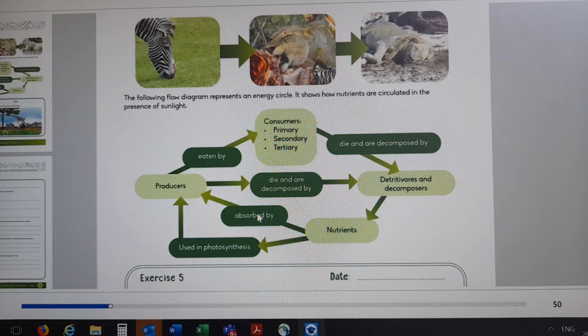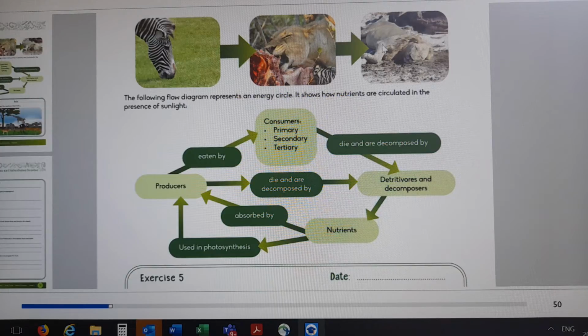Let's start again. I want to explain this cycle again. We start with producers, which is your plant, grass for example. It is eaten by the primary consumer, then the secondary consumer, which eats the herbivore, and the tertiary consumer.